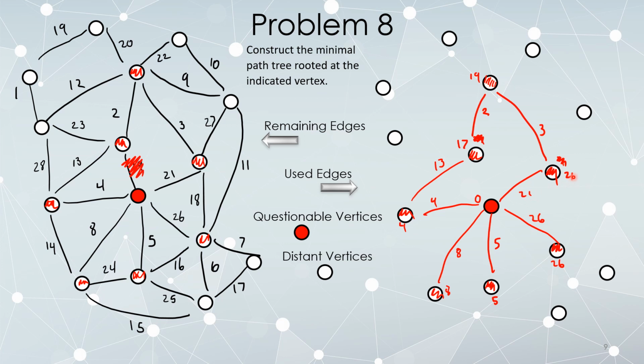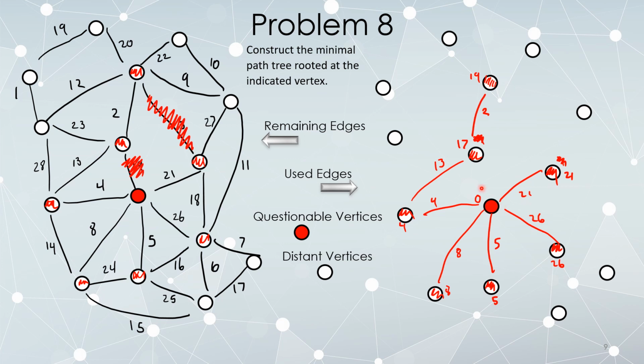It came from this edge. 21 plus 3 is larger than 19. 19 plus 3 is larger than 29, so I am not going to keep the edge of weight 3. And since I made that determination right as I was trying to put it in, I'm actually never going to put it in. Even though it's a very cheap edge, it's only 3, it's not going to belong to any minimal path tree rooted at the given vertex.